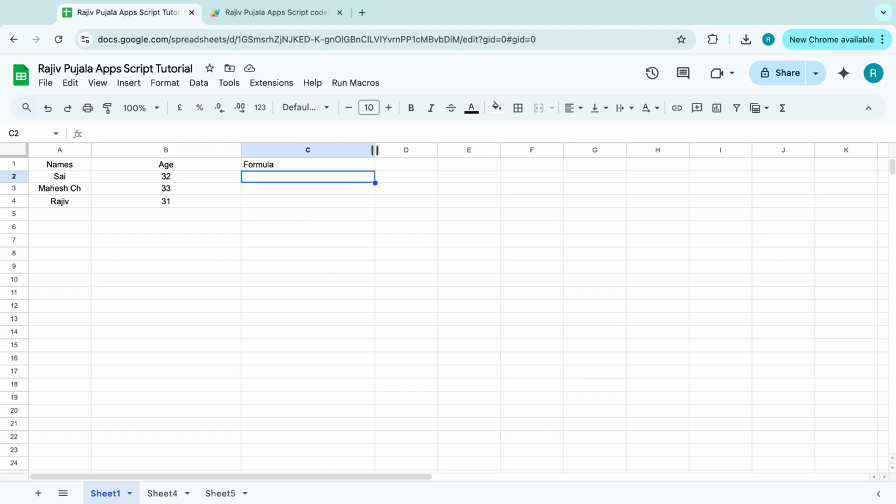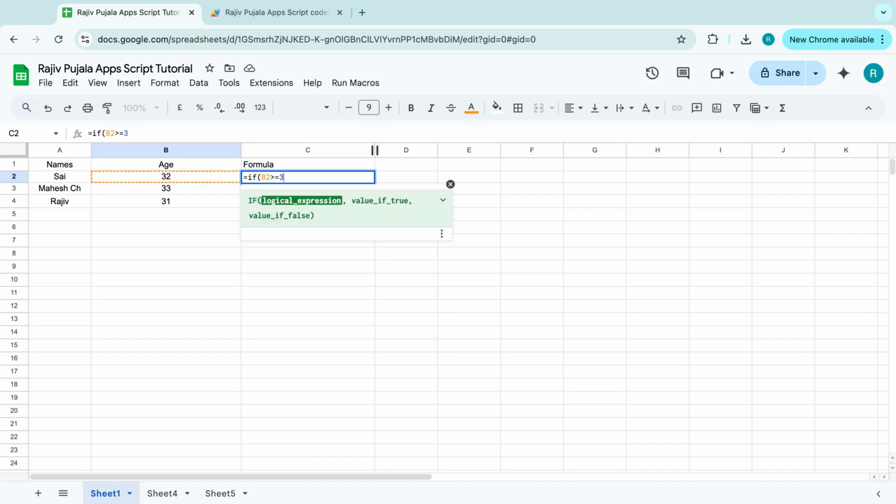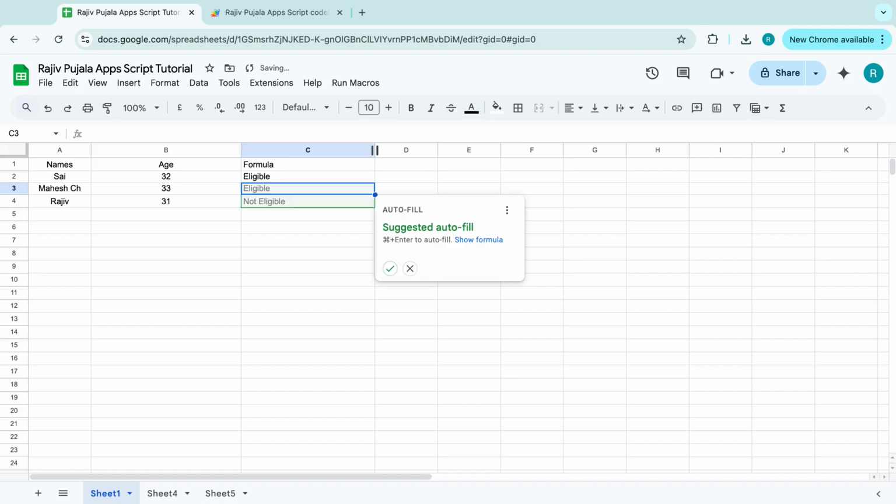So let's look at this one. If the age is greater than or equal to 32, you have to mention that the person is eligible. If the age is less than 32, the person is not eligible. So is equal to if this one greater than or equal to 32, I would like to have eligible or else not eligible. This is a simple formula, right? And then click on this one, it has applied for all the values.